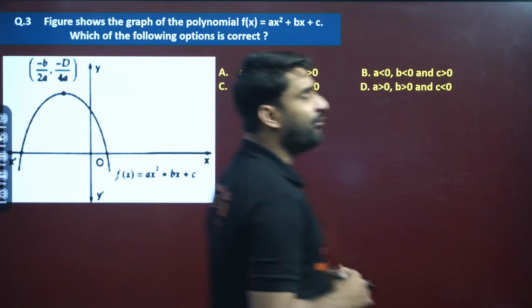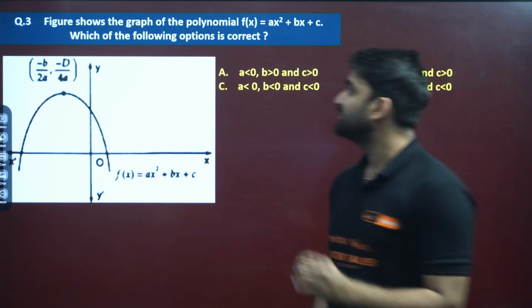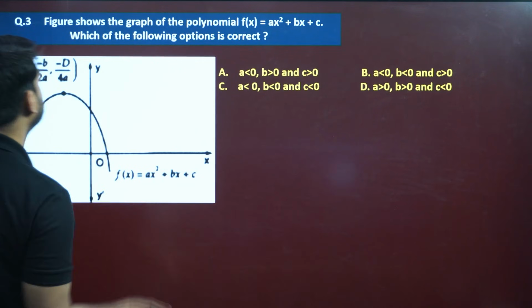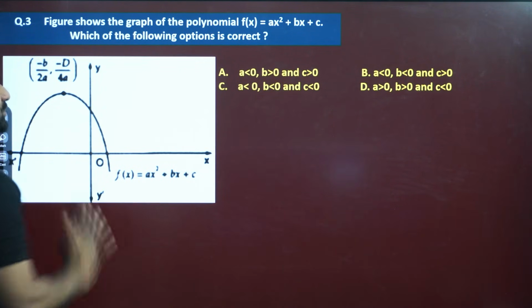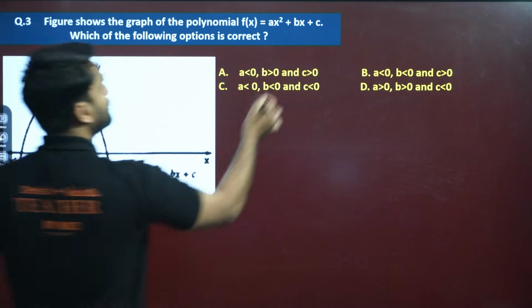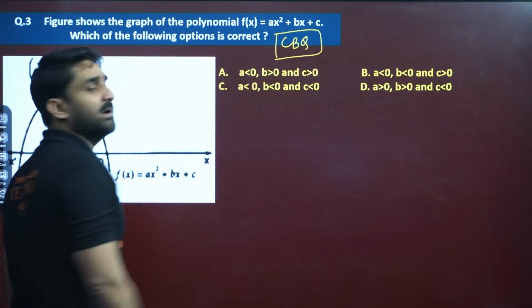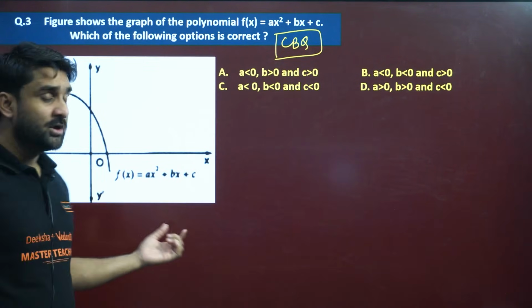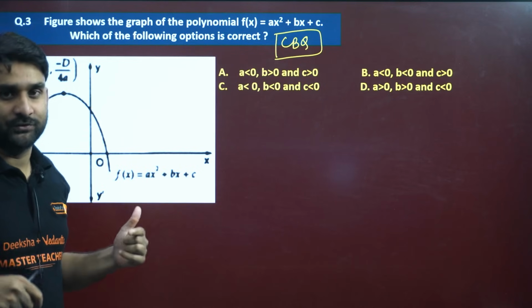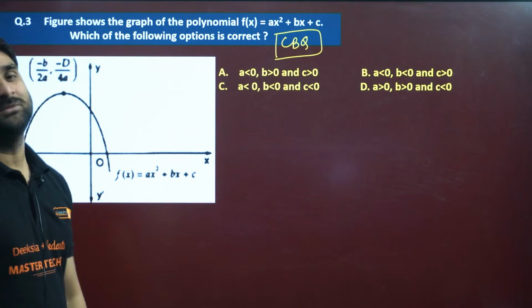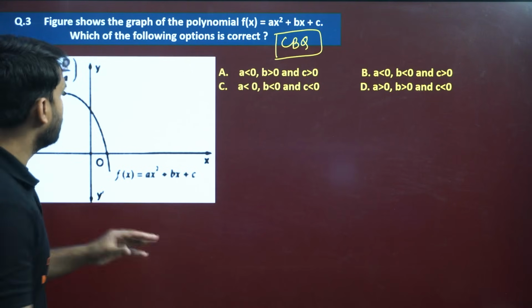The figure shows the graph of the polynomial f(x) equals ax square plus bx plus c. Which of the following options is correct? Let me tell you, my dear, this question is basically a competency based question, because in this question your logical approach and your knowledge will be used. So this is basically a CBQ. Okay, so look at the question.